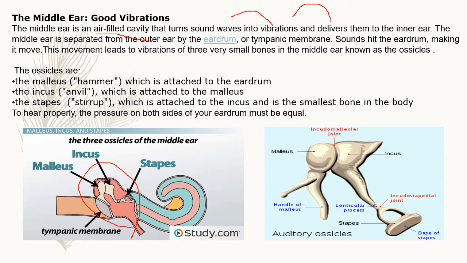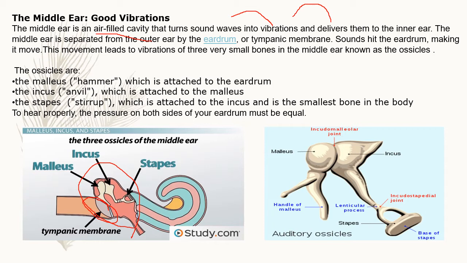Here you can observe the inner ear. So this middle ear delivers the vibrations to the inner ear. Children, the middle ear is separated from the outer ear by the eardrum. Here you can observe the eardrum, children, or we can also call it the tympanum, or tympanic membrane. Sound hits the eardrum, making it move.